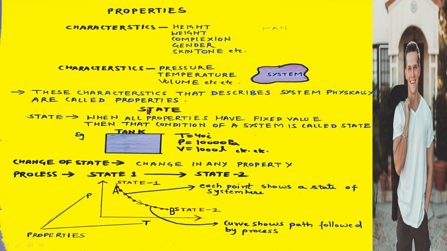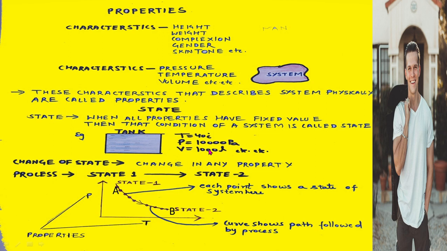State: when all the properties of a system have a fixed definite value at a given point of time, then it is said to exhibit a fixed state. For example, let's see this tank. This is a tank in which there is water, and we want to determine the state of the system in terms of its properties. Suppose this tank has a temperature of 40 degrees Celsius at this instant, pressure of 10,000 pascal at this instant, and volume of 1000 liter at this particular instant.